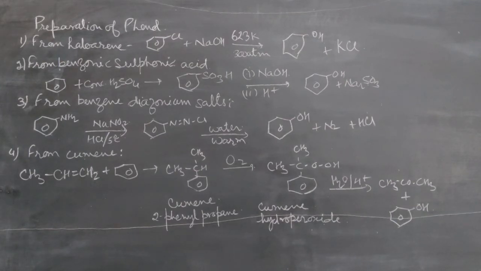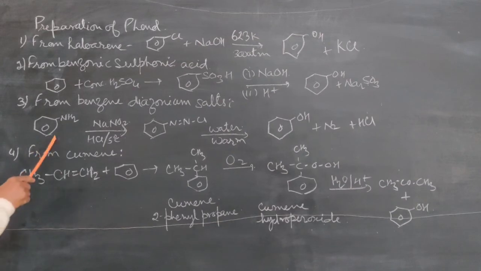Now the next is from benzene diazonium salt. A diazonium salt is formed by treating an aromatic primary amine with nitrous acid, that is NaNO2 plus HCl, at 273 to 278 Kelvin, that you can write as below 5 degrees Celsius. Diazonium salts are hydrolyzed to phenol by warming with water or by treating with dilute acid.